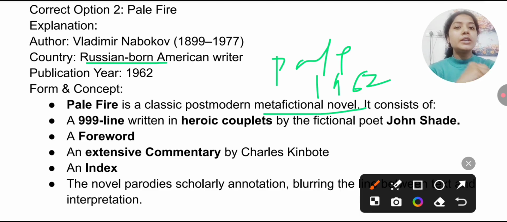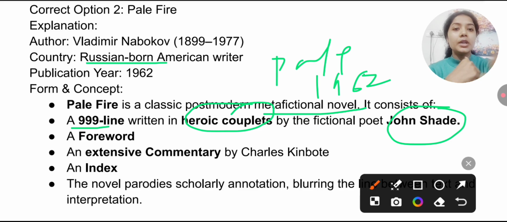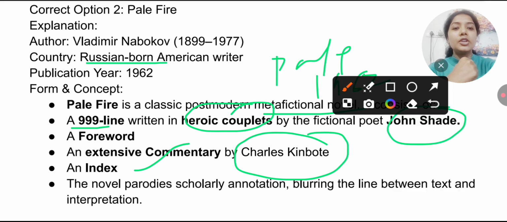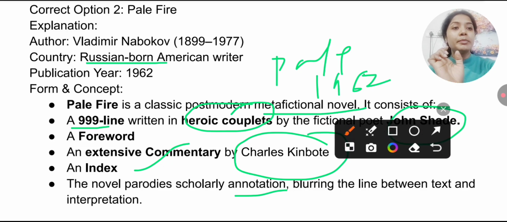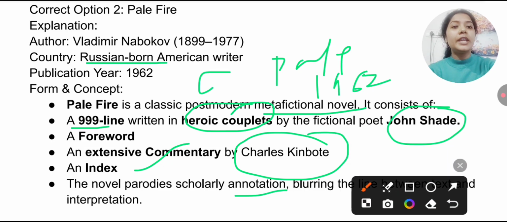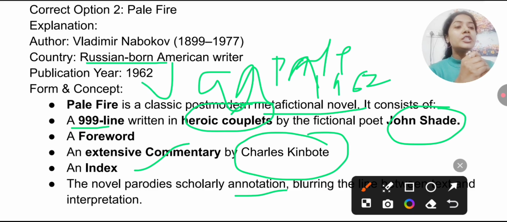Okay, remember it consists of 999 lines written in heroic couplets by the fictional poet John Shade. And a foreword, and extensive commentary by Charles Kinbote, and an index is also there, and the novel parodies scholarly annotation, blurring the line between text and interpretation. So you have to remember the novel, that is Pale Fire, written in 999 lines, and the writer is Vladimir Nabokov, that is from Russia. Okay, a Russian-born American writer, remember.